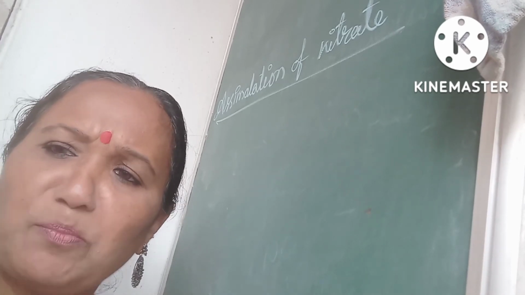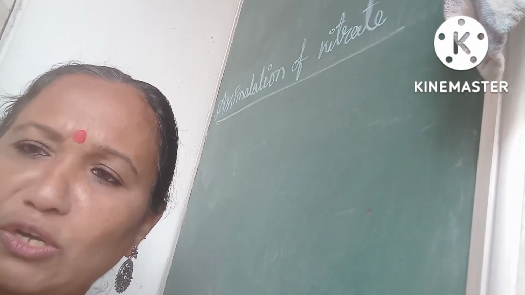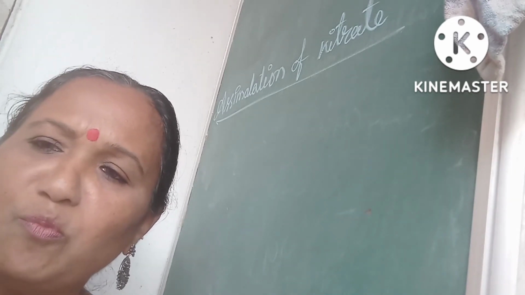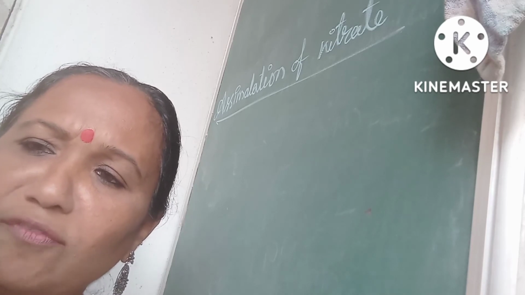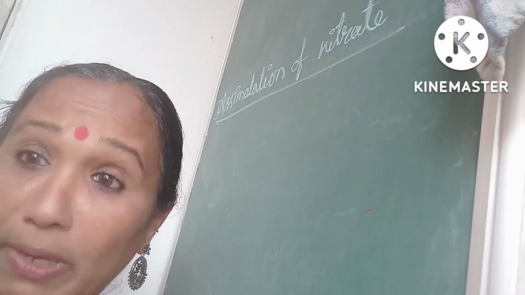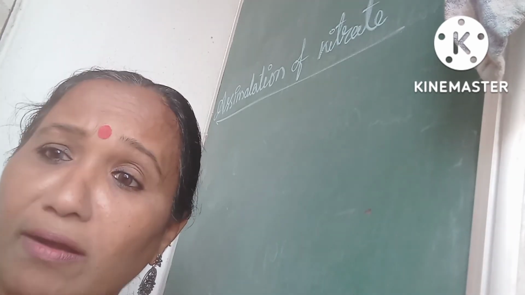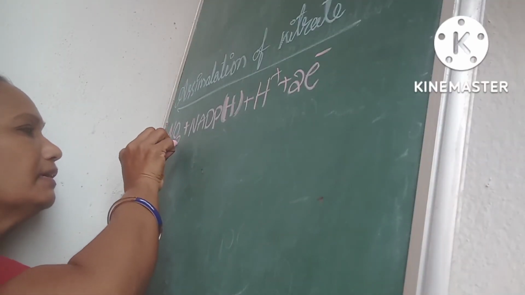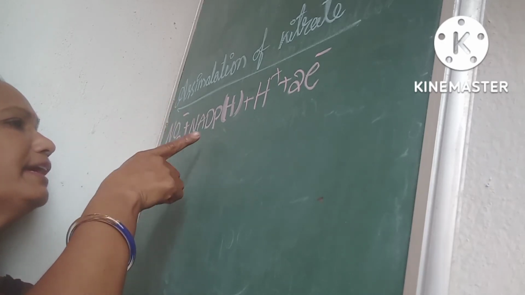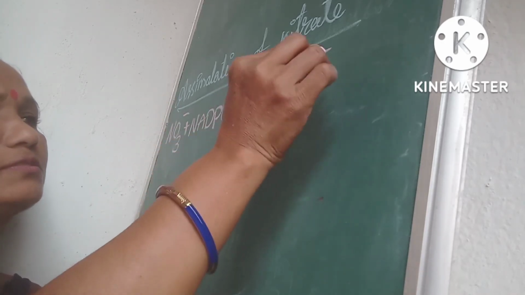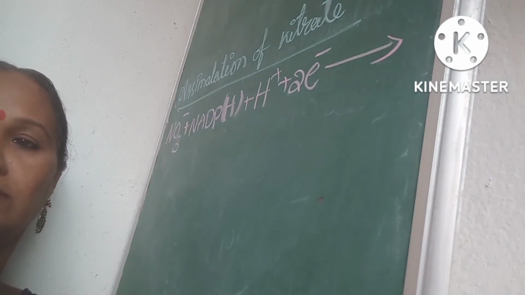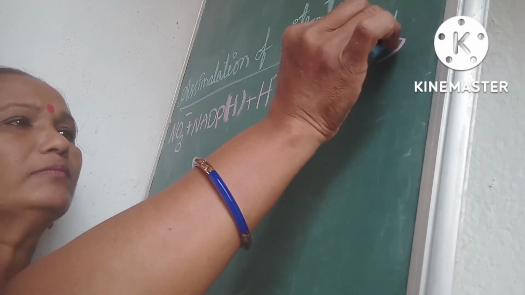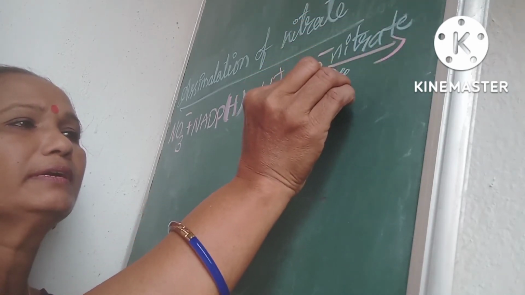Nitrate is the most important source of nitrogen. It is not used by the plants as such. It is reduced step by step to the level of ammonia before being incorporated into organic compounds. Nitrate ions, NADPH, H plus and electrons act with nitrate reductase,